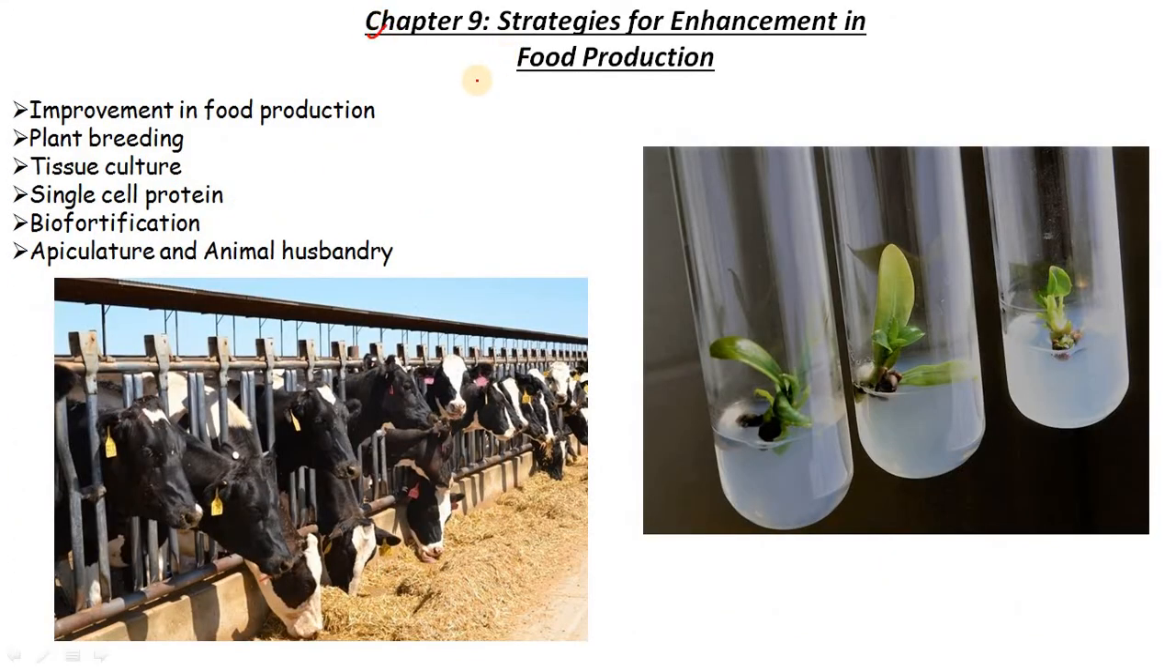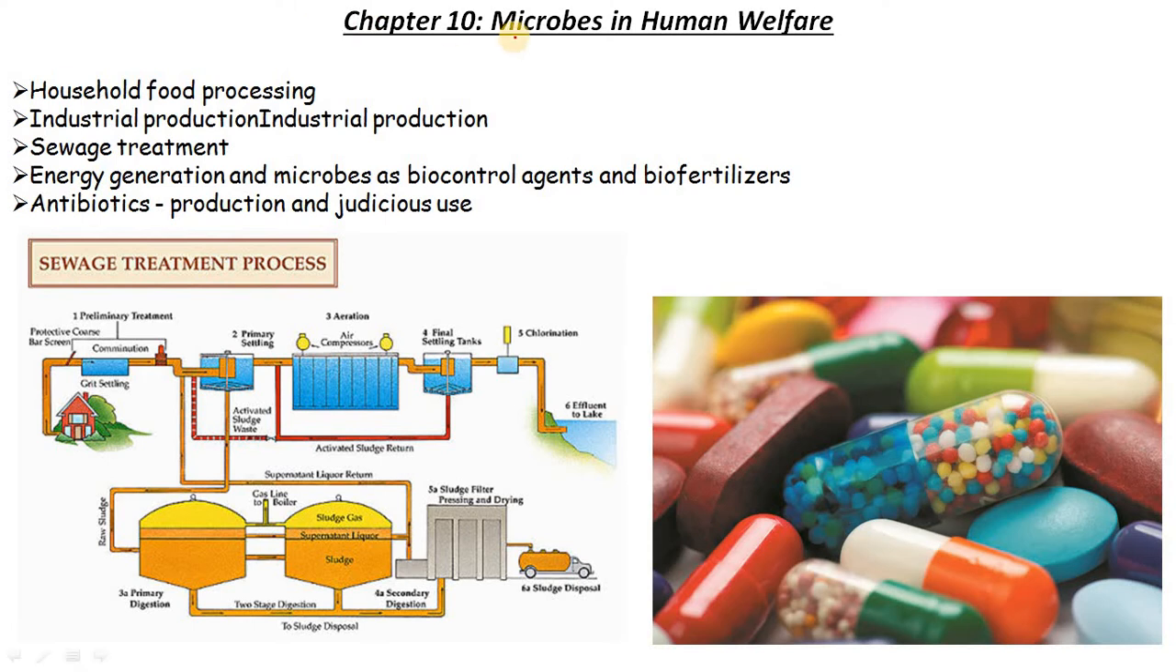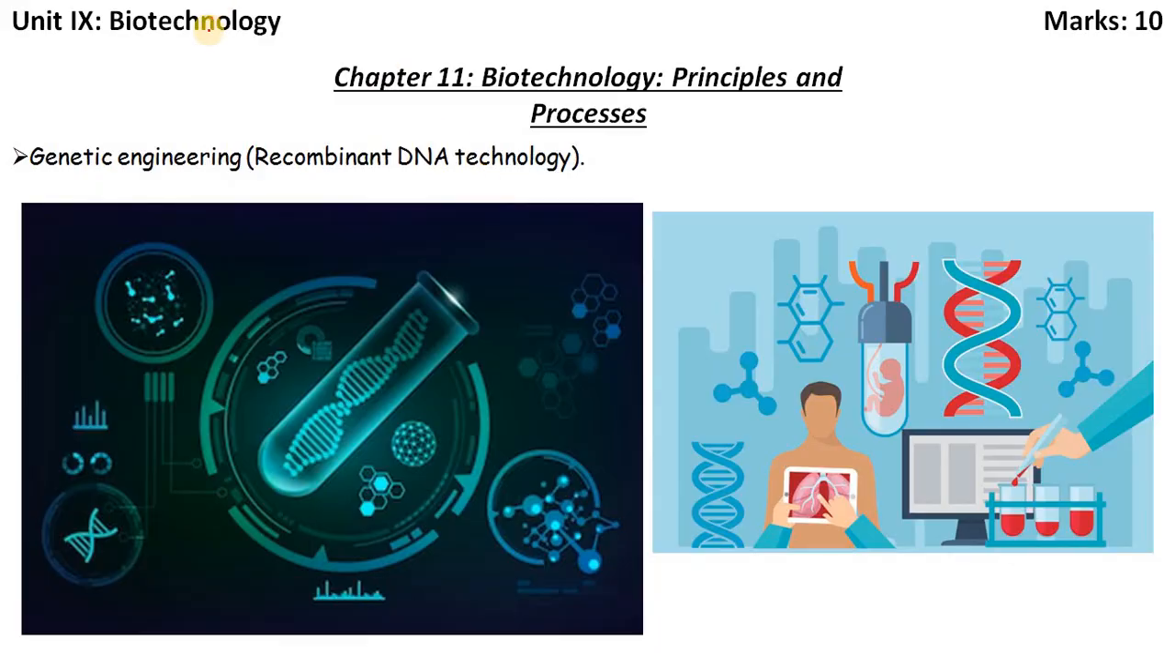Chapter 9, Strategies for Enhancement in Food Production: improvement in food production, plant breeding, tissue culture, single-cell protein, biofortification, apiculture, and animal husbandry. Chapter 10, Microbes in Human Welfare: household food processing, industrial production and sewage treatment, energy generation, and microbes as biocontrol agents and biofertilizers, antibiotics production and judicious use.